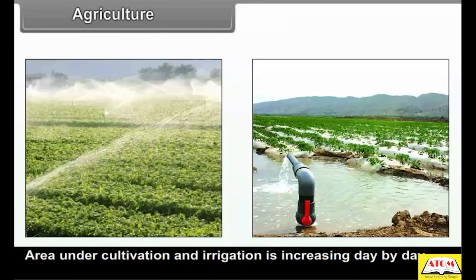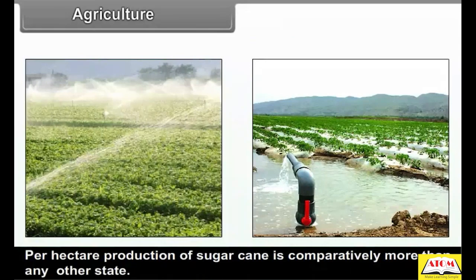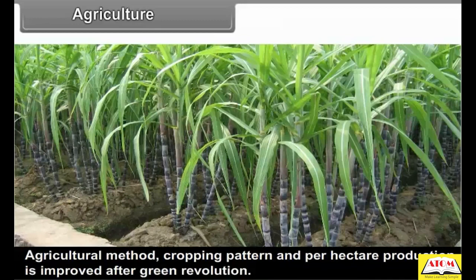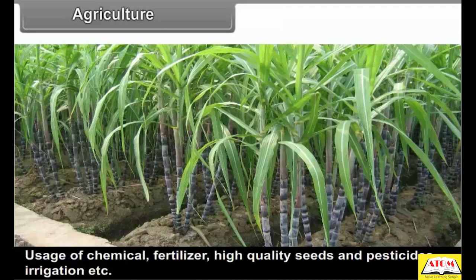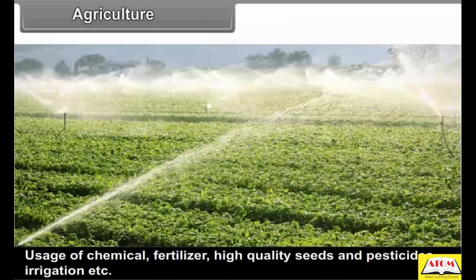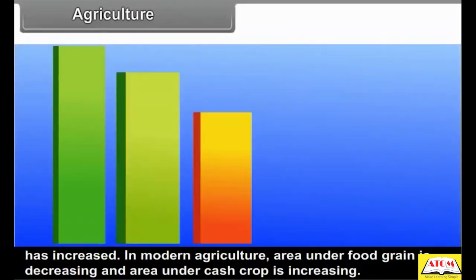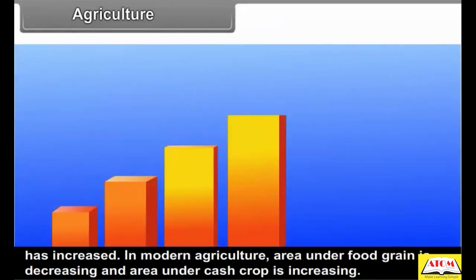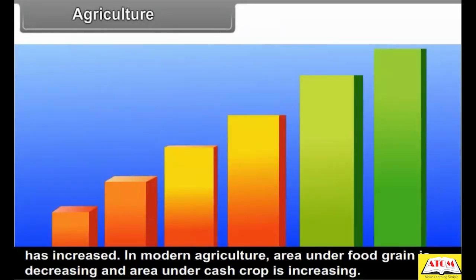Area under cultivation and irrigation is increasing day by day. Per hectare production of sugarcane is comparatively more than in any other state. Agricultural method, cropping pattern and per hectare production have improved after the Green Revolution. Usage of chemical fertilizer, high quality seeds, pesticides, irrigation etc. has increased. In modern agriculture, area under food grain is decreasing and area under cash crop is increasing.